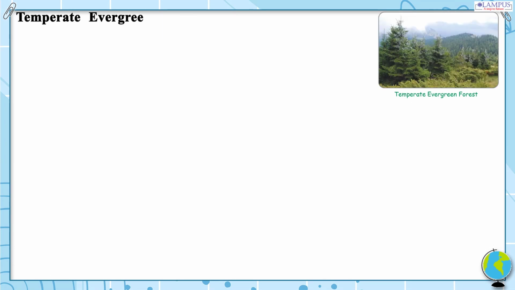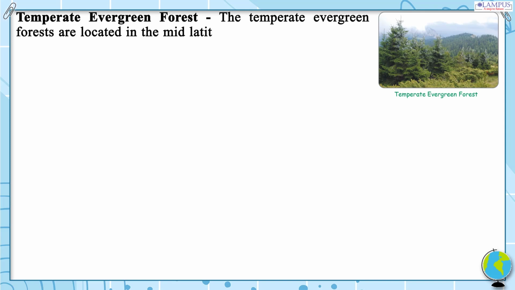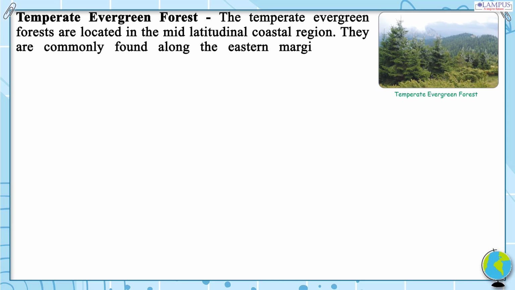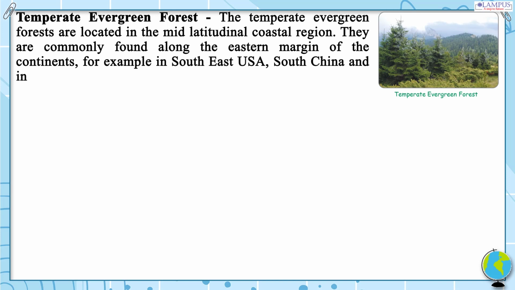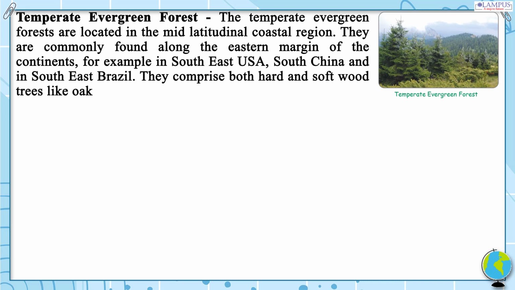Temperate evergreen forest. The temperate evergreen forests are located in the mid-latitudinal coastal region. They are commonly found along the eastern margin of the continents, for example in southeast USA, South China and in southeast Brazil. They comprise both hard and softwood trees like oak, pine, eucalyptus, etc.